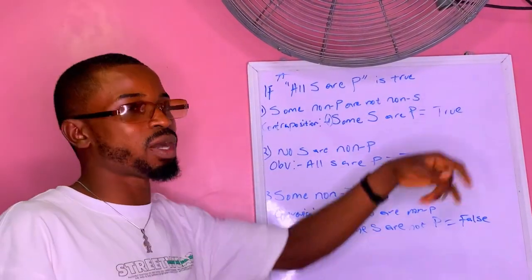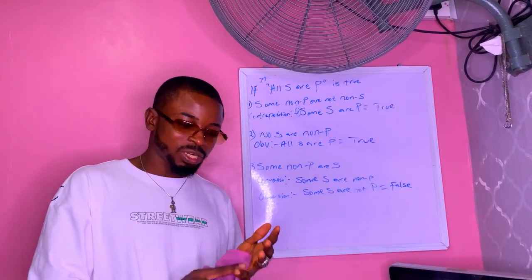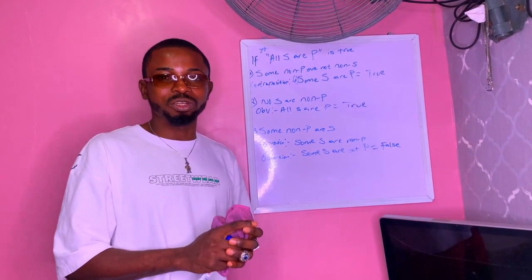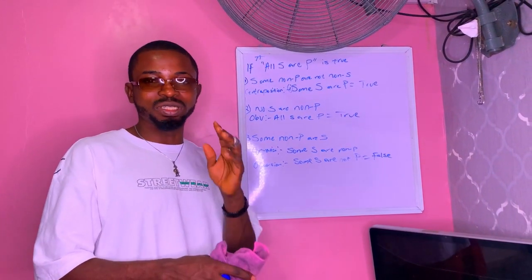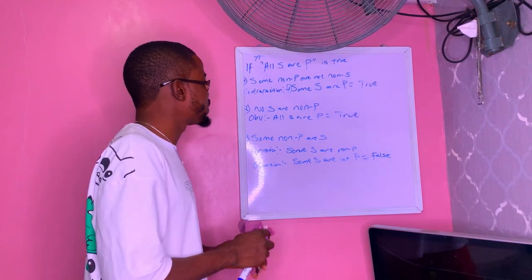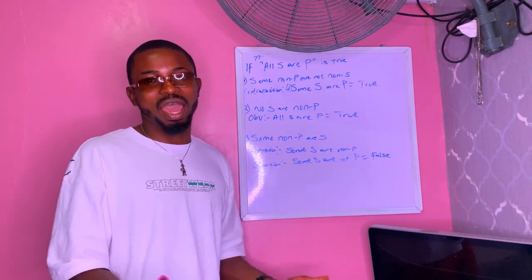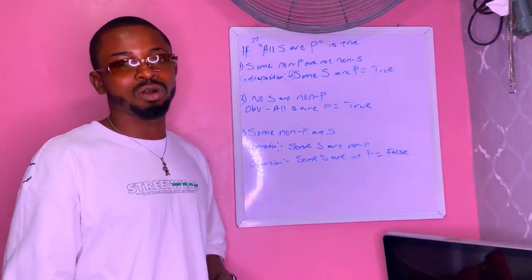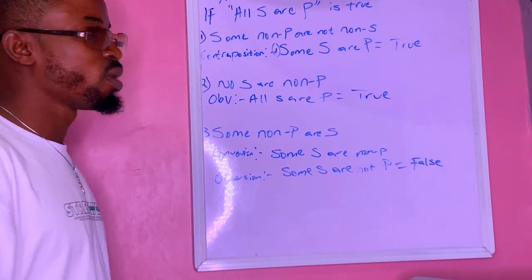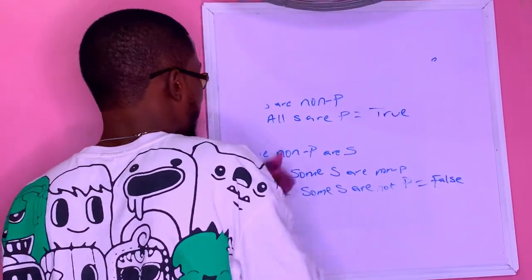for you to be able to talk about whether it is true or false, for you to be able to talk about their relationship, don't forget that whether contradiction, contrary, subcontrary, or sub-alternation, it exists between different kinds of propositions of the same subject term and the same predicate term, but differing in quality or quantity, or both at the same time. So for you to be able to do anything, you have to find your way of making them have the same subject term and the same predicate term. And how can you do that? Through conversion, obversion, or contraposition. So that's what I did in all these ones. Now let's go to the existential import of standard form categorical propositions.